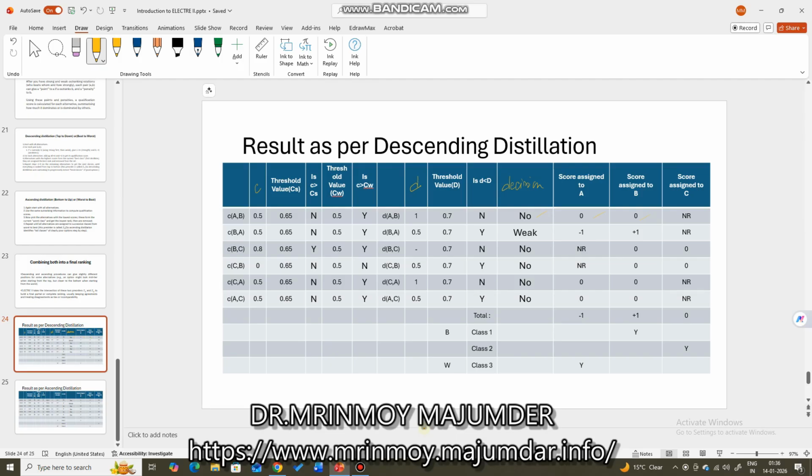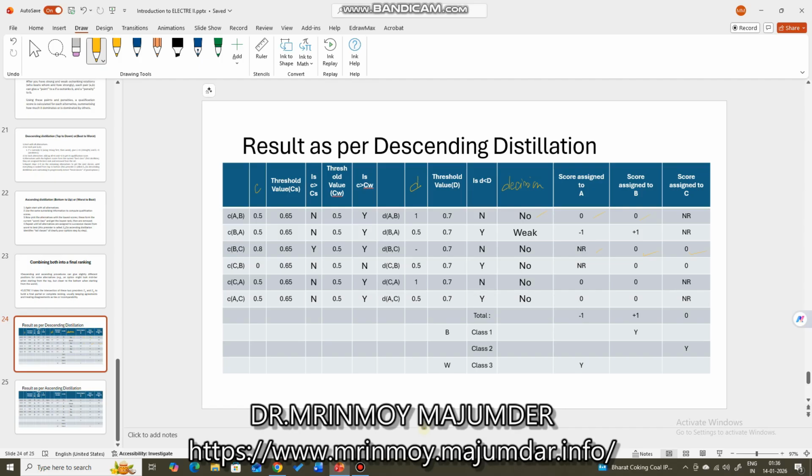So that is why +1 is assigned to B and -1 to A. So for all other cases, we are forced to assign zeros because there is no outranking between the alternatives for these comparisons. Like for example, B and C, no outranking, so for B and C we have given 0. No outranking means score is zero. If there is outranking, the alternative which is outranking the other alternative gets +1 and the other alternative gets -1 because it was outranked by that alternative.